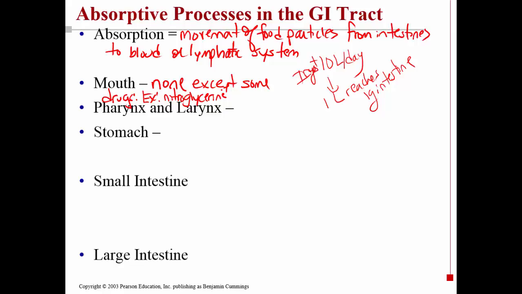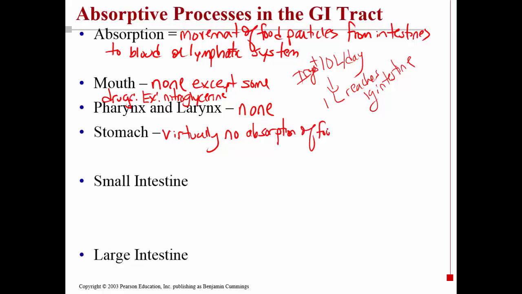Next, the food passes to the pharynx and the larynx. Well, there's no absorption occurring here either. And then finally, it moves to the stomach. Now, remember, in the stomach, the only food group that begins to be broken down is protein. But the protein isn't really broken down into amino acids. It's not small enough to be absorbed. So we could say that in the stomach, there is virtually no absorption of food groups.